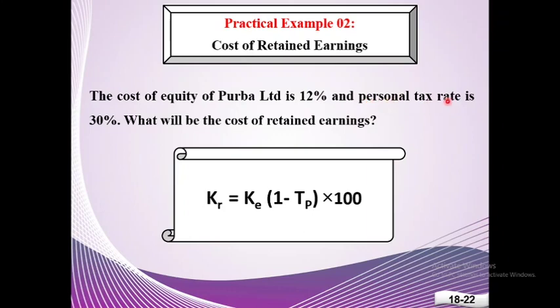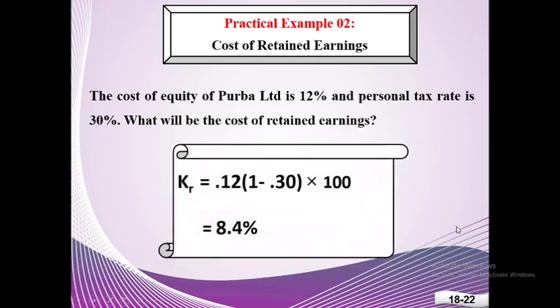Besides, there is a personal tax rate. So we have to calculate the cost of retained earnings by using this formula. Just putting value in the formula, we can get our answer. And the answer is 8.4%. So the cost of retained earnings of Purva Limited is 8.4%.